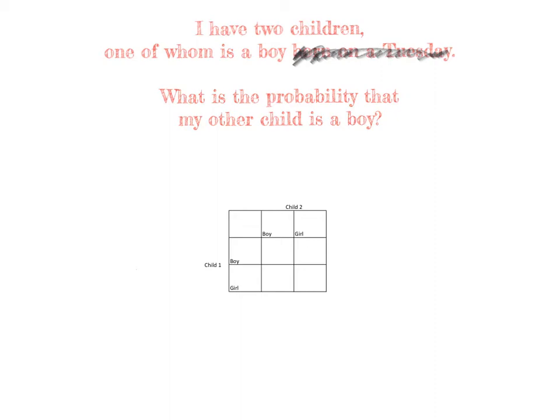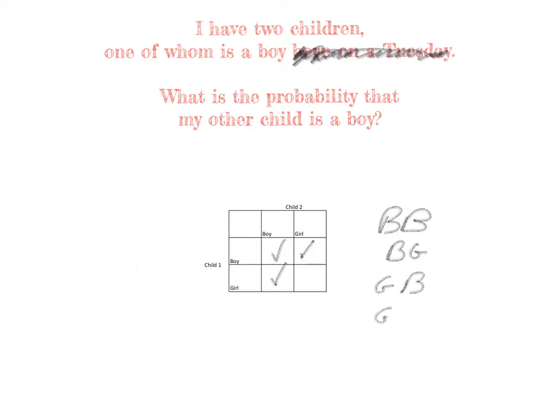Okay, so the question is really, what are all the possibilities of children we can have? So we could have a boy followed by a boy, okay, which corresponds to this possibility here. We could have a boy followed by a girl, which corresponds to this possibility here. We could have a girl followed by a boy, which corresponds to this one.